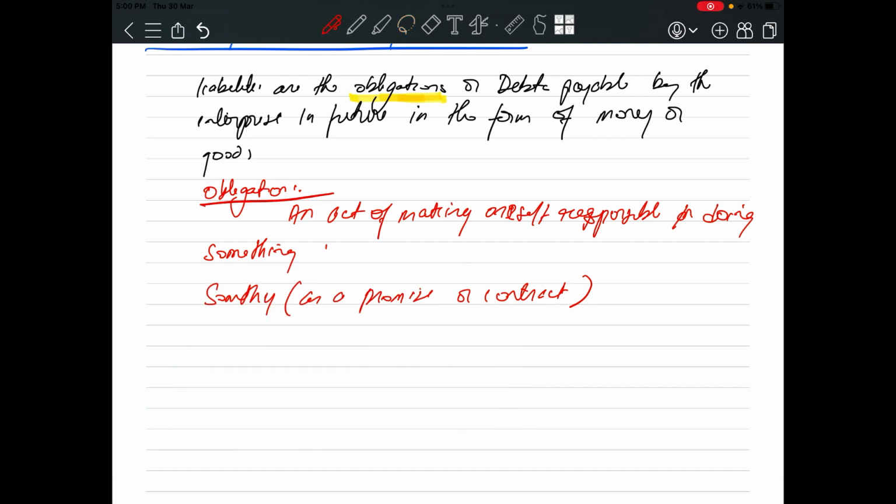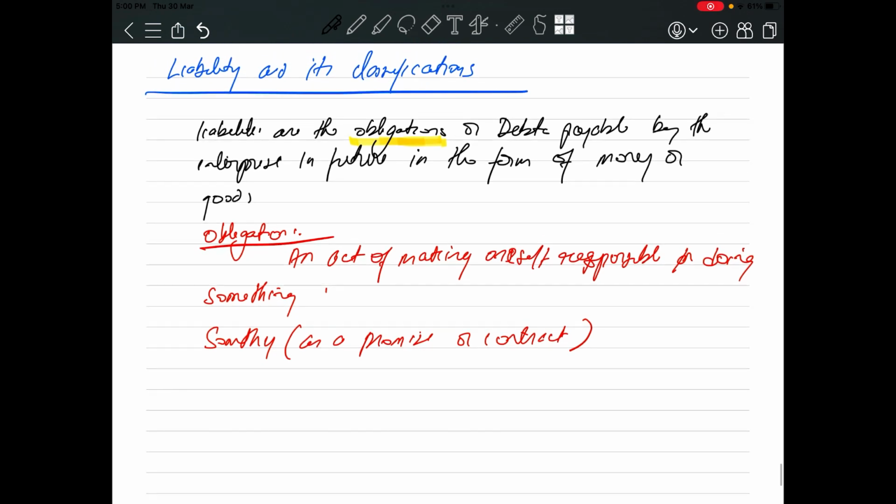Now if I sum up what is a liability, say for example, you are running a business. Now you will be in need of funds every time to run your business. Maybe short-term borrowings, maybe long-term borrowings from bank, or you may issue debentures. That's completely a different concept. I'll not discuss it right now.